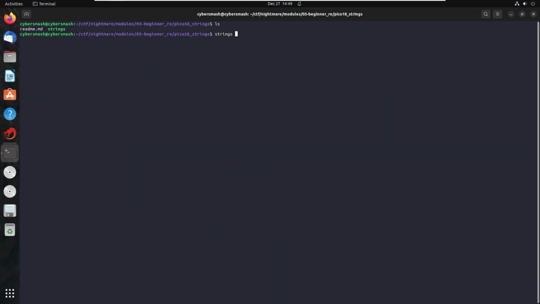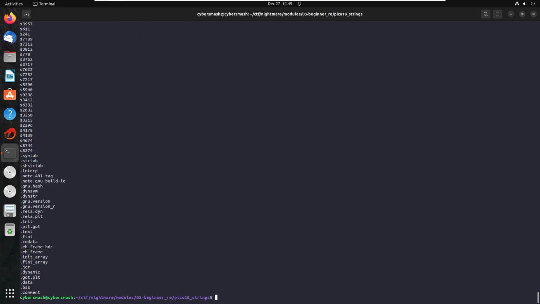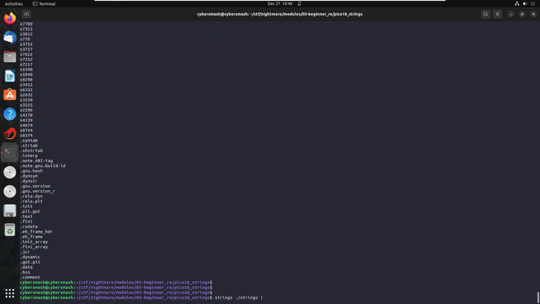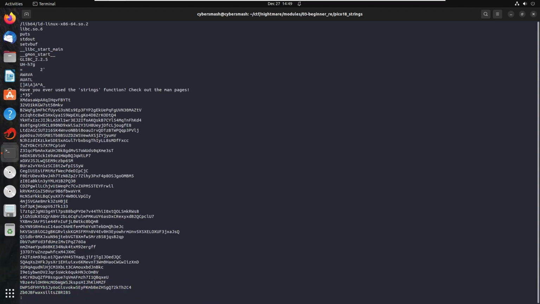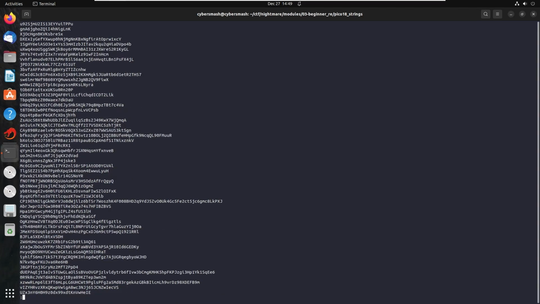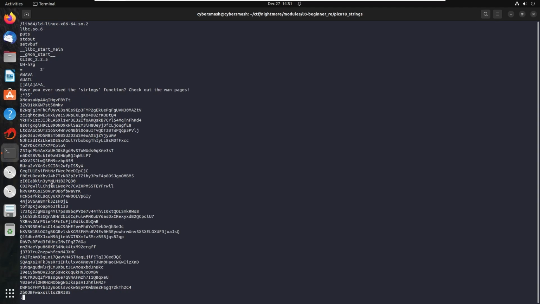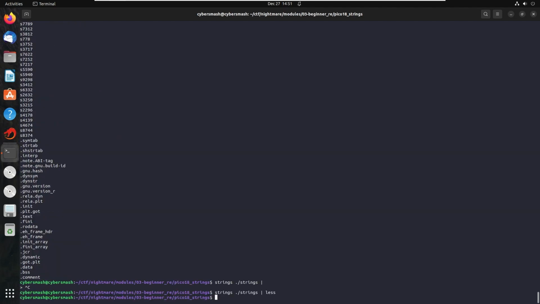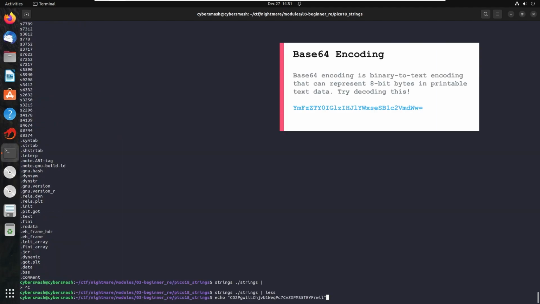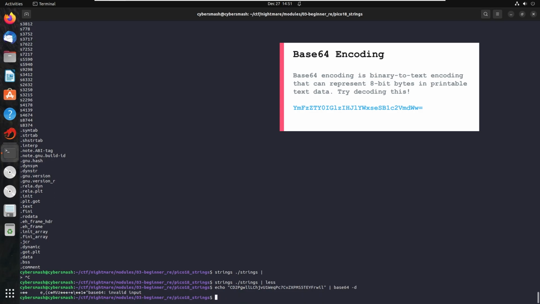If we run our strings command on the strings binary, we get a ton of stuff. We can pipe the output of the strings command to the less command so we can page up and down through the output and see it better. Some of these strings look like they're nonsense and some of them look like they're base64 encoded data. We'll try to decode the base64 data to see if there's anything interesting inside. Sadly, that looks like garbage.